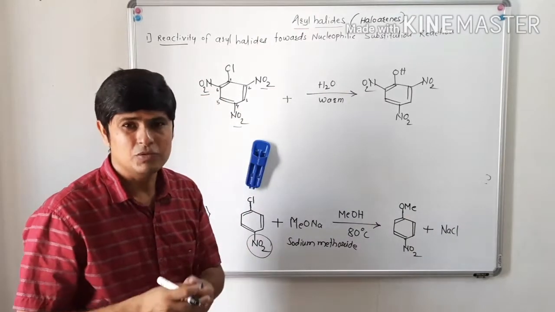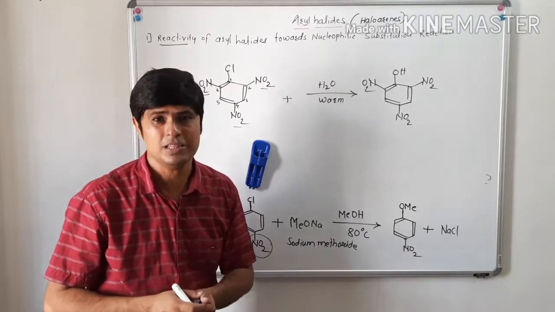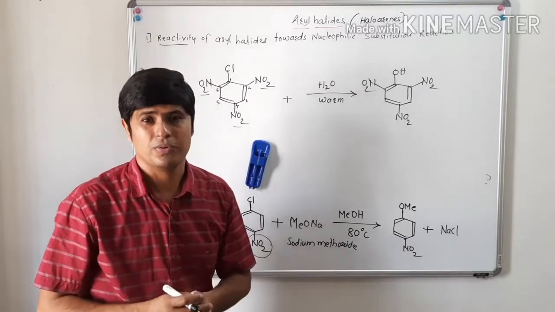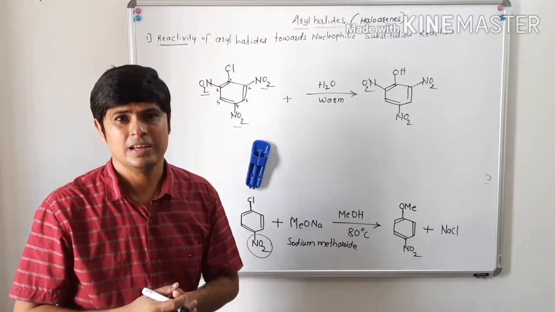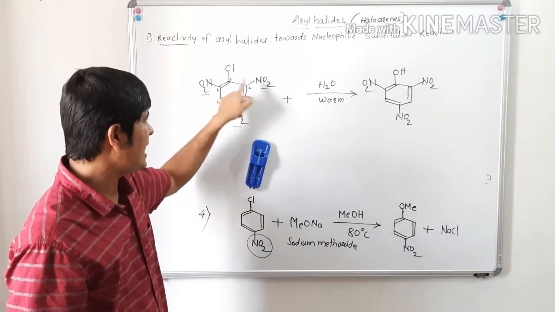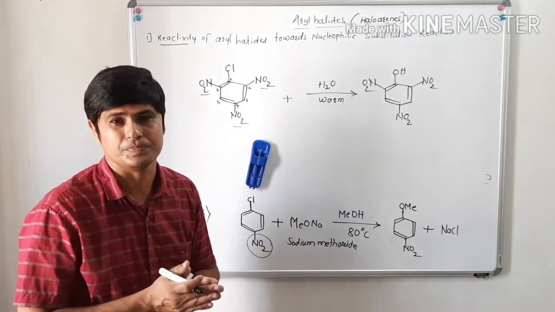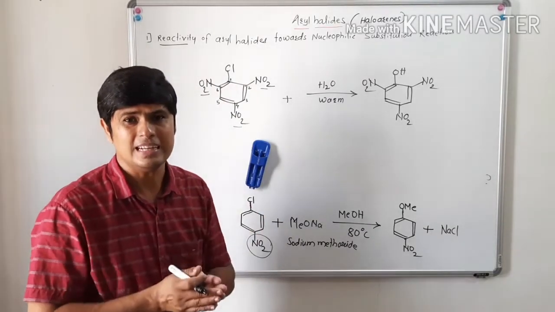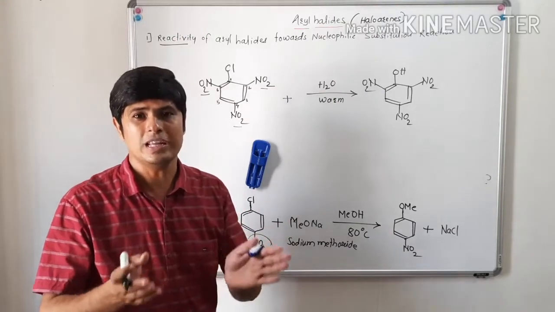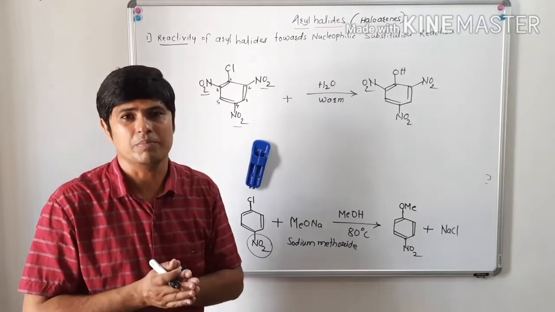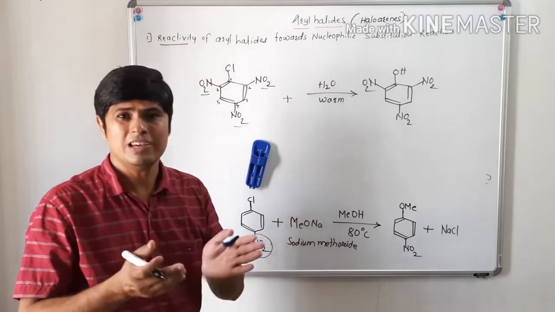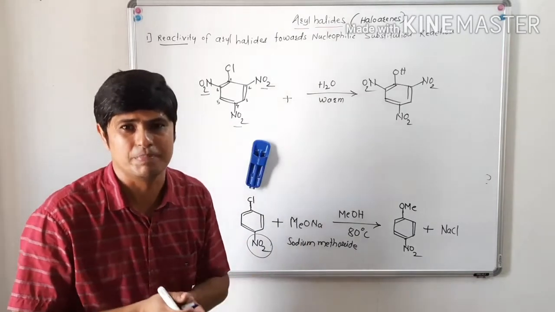Well, that means we can make a conclusion. When an electron withdrawing group like nitro is present either at the ortho position or at the para position, then the reaction proceeds very quickly without higher temperature and without higher pressure.